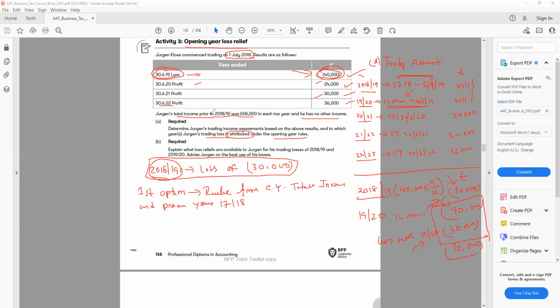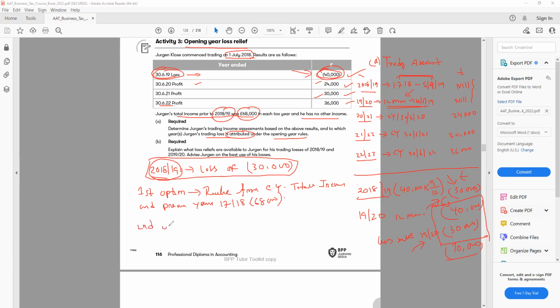And the question said prior to 18-19, they have 68,000 income. So in 17-18 we have income 68,000. So from 68,000 I can minus 30,000. So this is the first option I have. Either I can look at, is there any income I have current year that is 18-19, and if not, I can go back 1 year, so I can offset it from the previous year. This is option number 1.